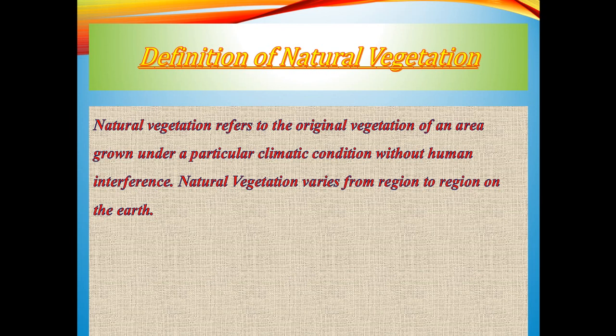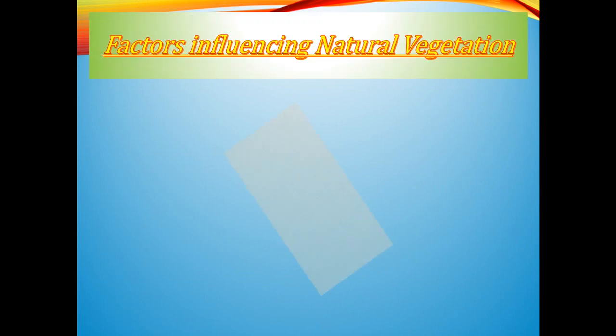So natural vegetation means the virgin vegetation that grows naturally under a climatic condition, adapting to that climatic condition without any sort of human interference. That is termed natural vegetation. Now, as I mentioned earlier, it is not the same everywhere, so it varies from region to region on the earth. So quickly see what the factors are that influence natural vegetation.